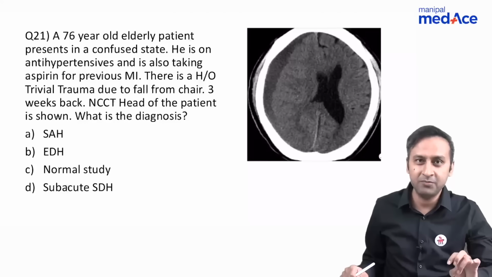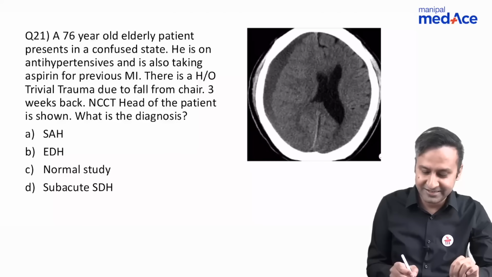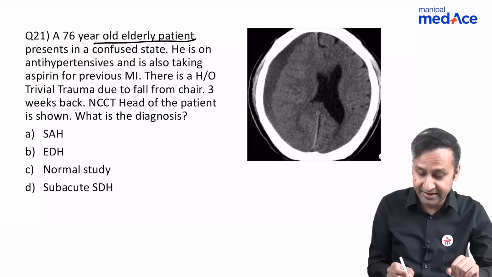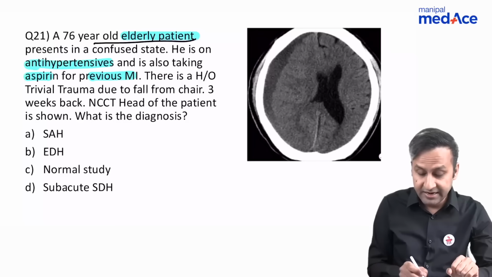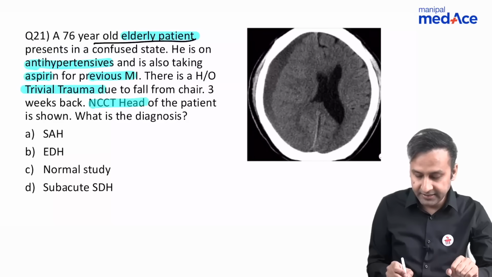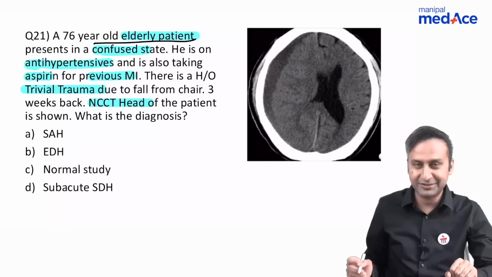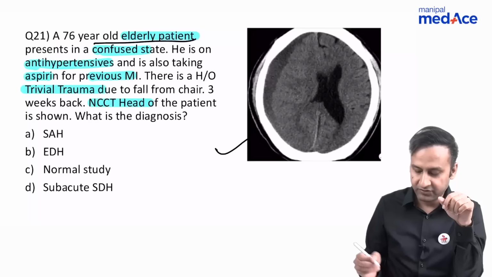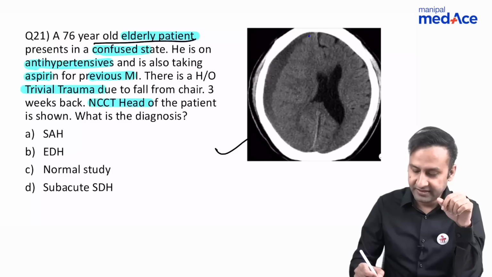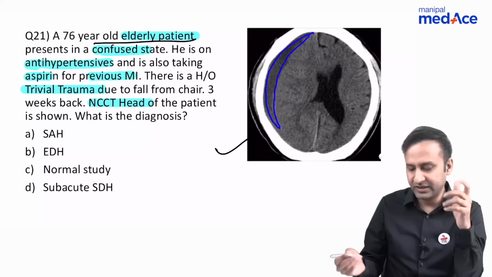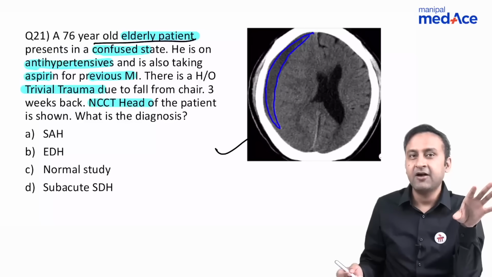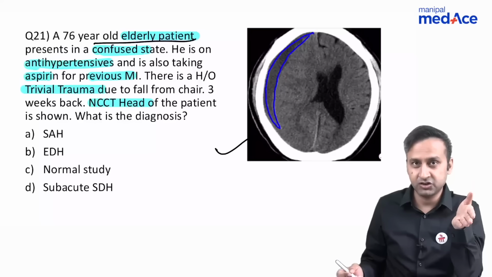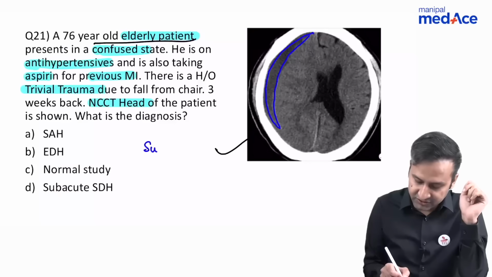Now, our last question from shift 2, the easiest one. A 76-year-old elderly patient. Again, the keywords are elderly patient, antihypertensive for previous MI, he is taking aspirin, trivial trauma, and NCCT head of the patient is done. This confusional state is also one of the keywords. So, if you get all this and you get this type of a CT, where you can see a crescentic isodensity or hypodensity lying over the right frontoparietal convexity, frankly crossing the sutures, you know you're dealing with some form of a subdural pathology.